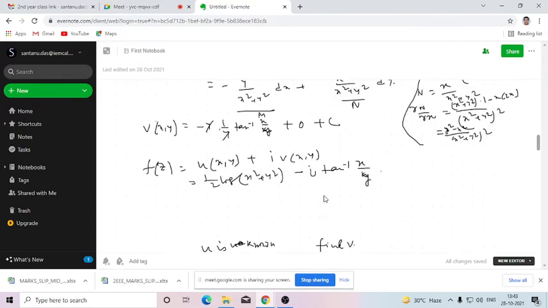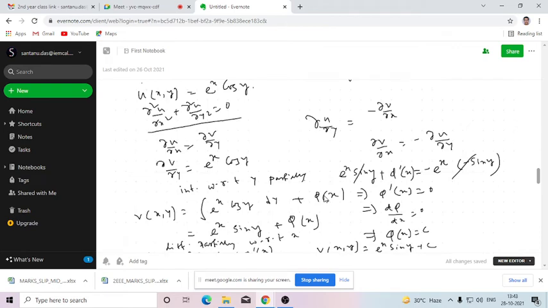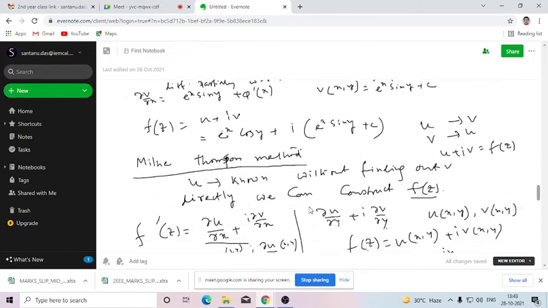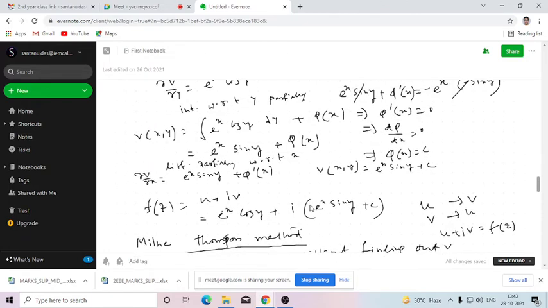Okay, is that clear? So if you are asked to find out the harmonic conjugate, either you can use the first method or you can use the second method. That's for your choice. Okay, is that clear?